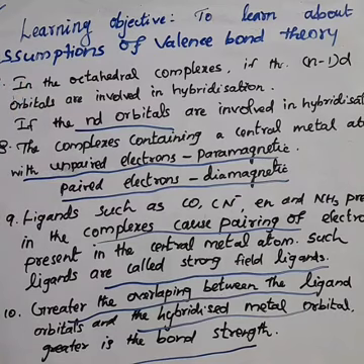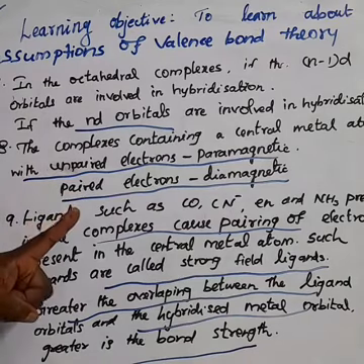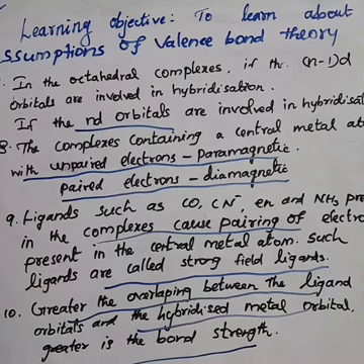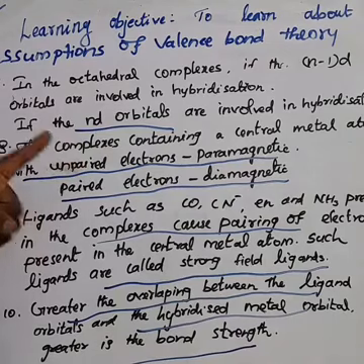Next about the ligand character. Each ligand has at least one filled orbital containing a lone pair of electrons. What is the third point?